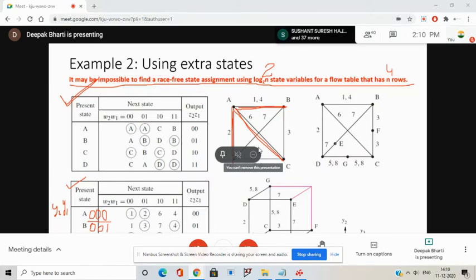For example, I've used this extra state E on this BD path, extra state F here, and extra state G. With the help of them, I will try to see whether I can do the race-free state assignment or not.